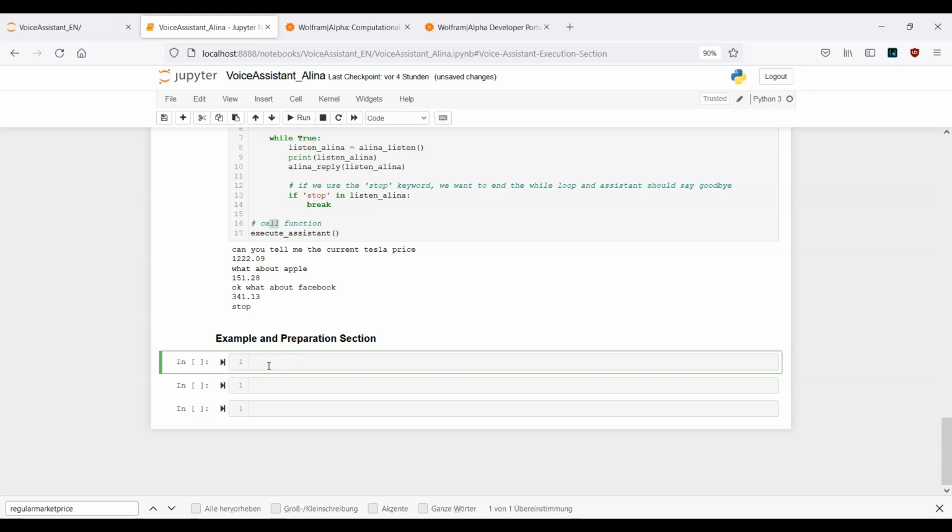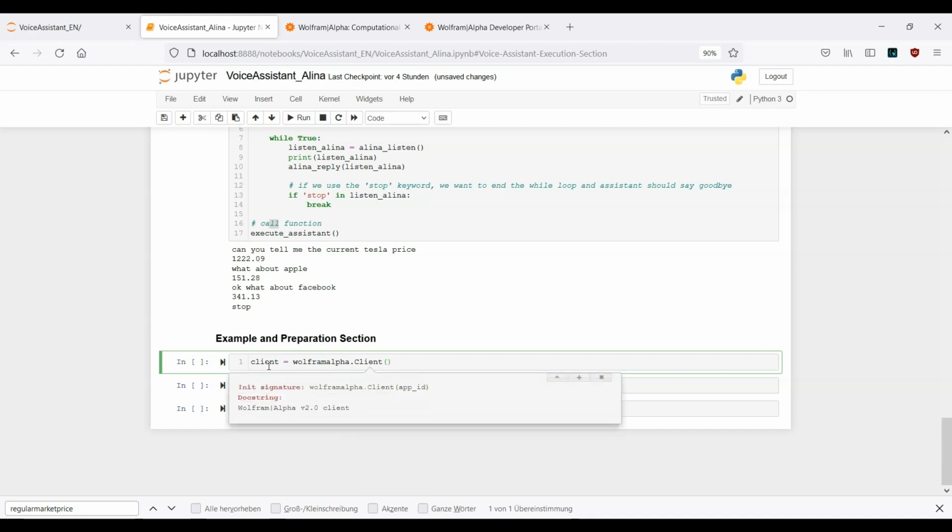So first of all, we need to work with the client. So client equals wolframalpha.Client. This is the first step. And here we need to provide our API, Wolfram_API. This is step number 1.